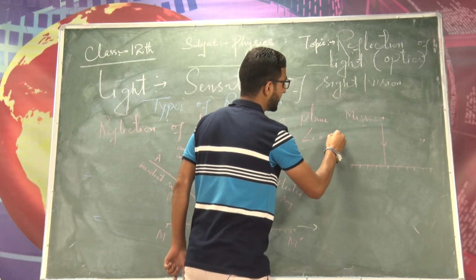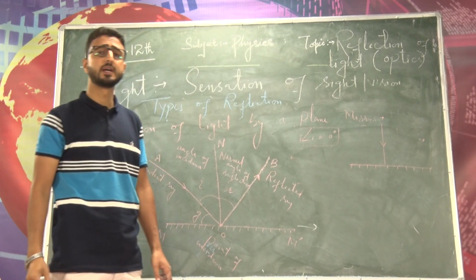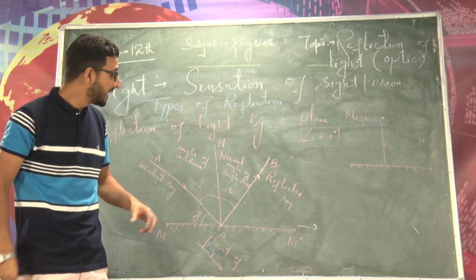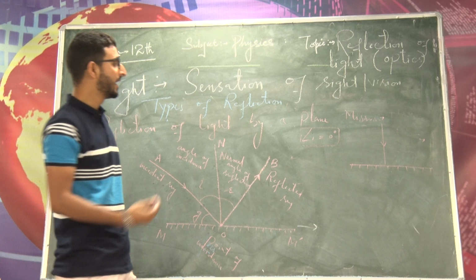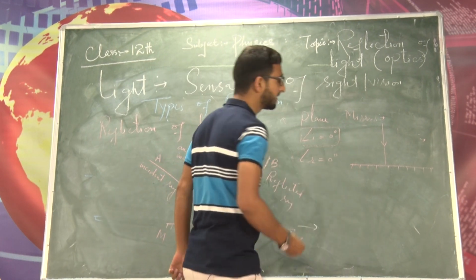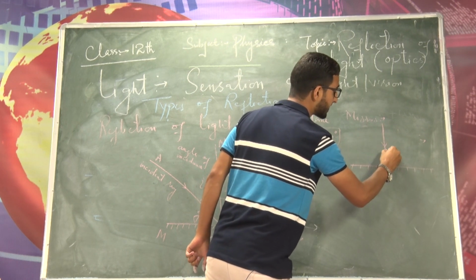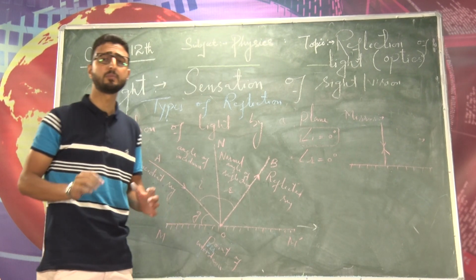A ray of light strikes the plane mirror normally, so the angle of incidence here is equal to 0 degree. Now, as per the second law of reflection, angle R must be equal to 0 degree because angle I is always equal to angle R. So a ray of light must retrace its path on reflection.